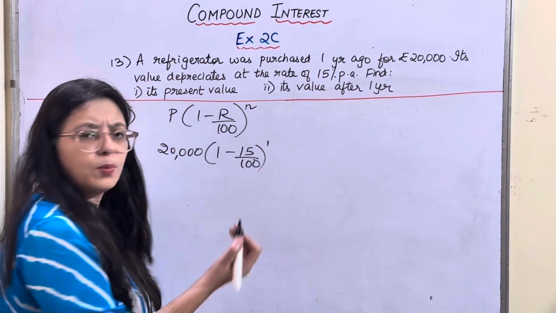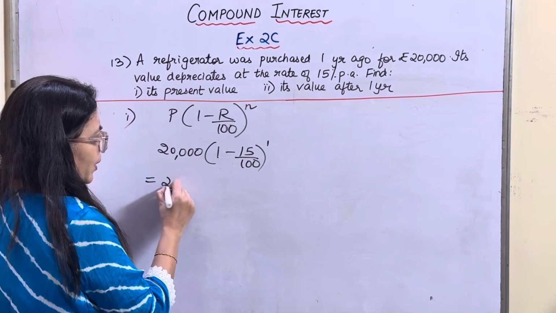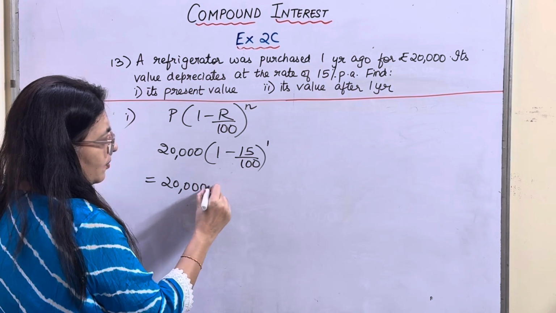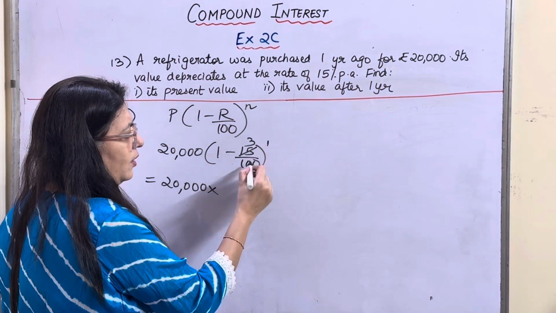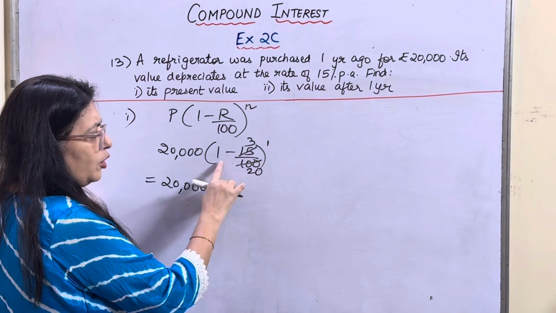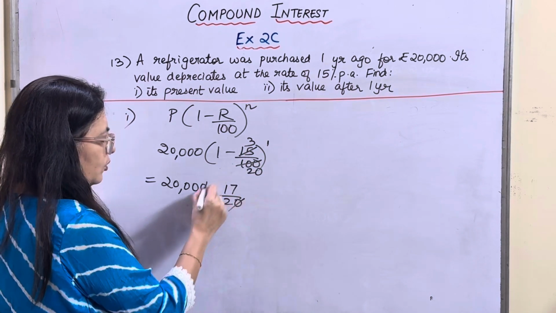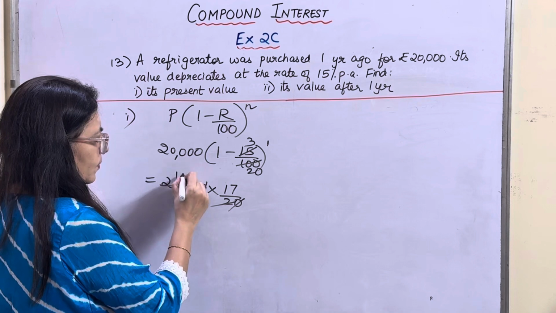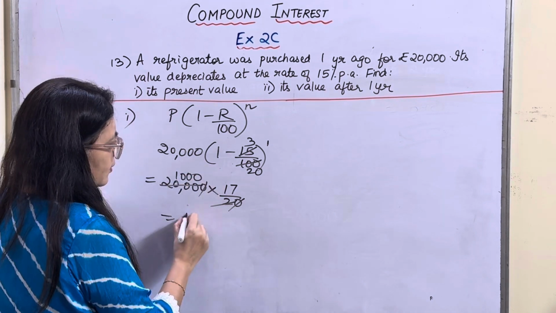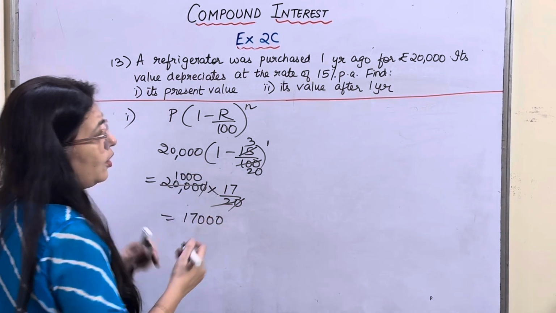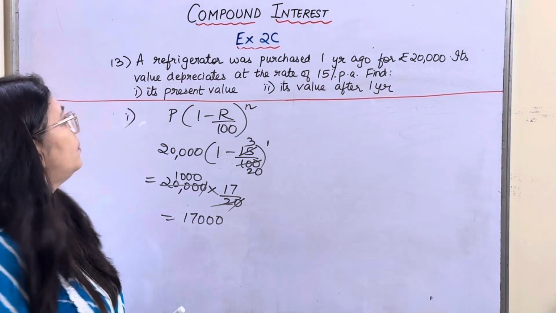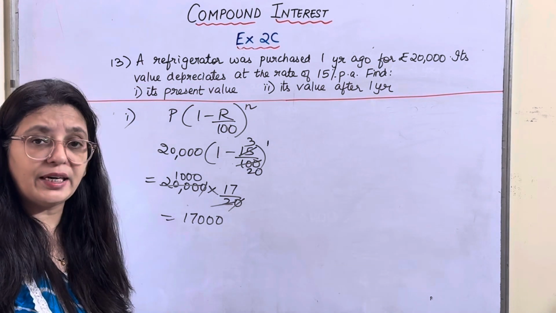So it is just 1 year, right? So 20,000 times, now let's reduce it. 5 3s are 15, 5 20s are 100. 20 minus 3 is 17 upon 20. Cut two zeros. So the answer is 17,000. So now the value of the refrigerator is 17,000.